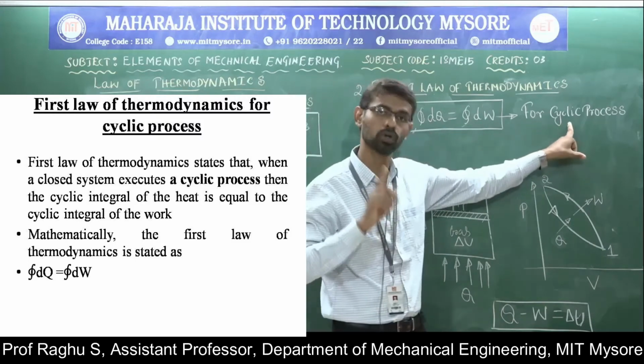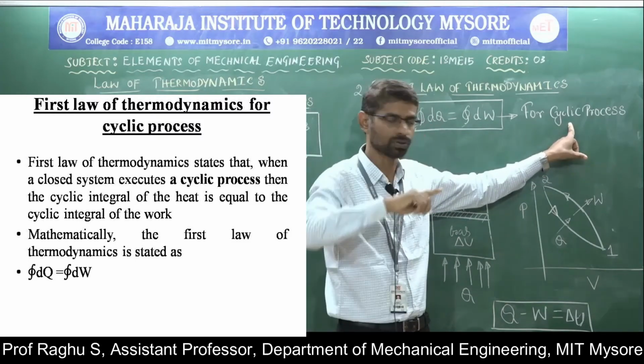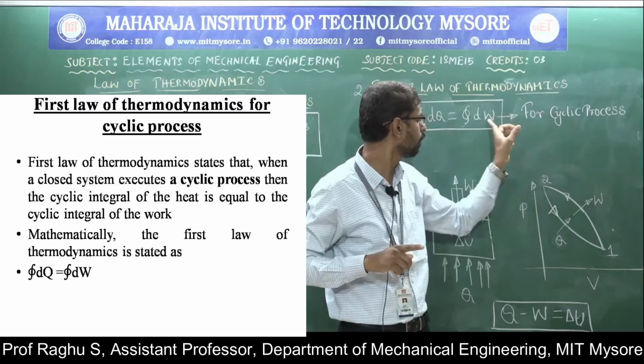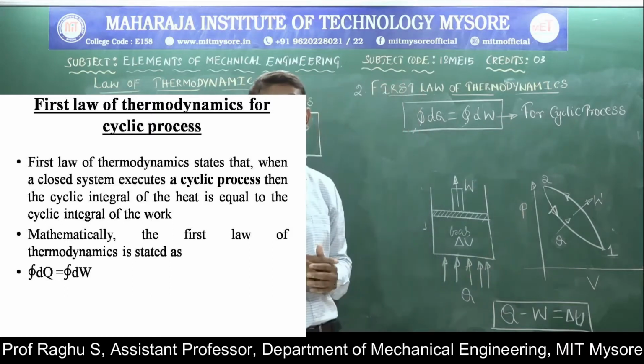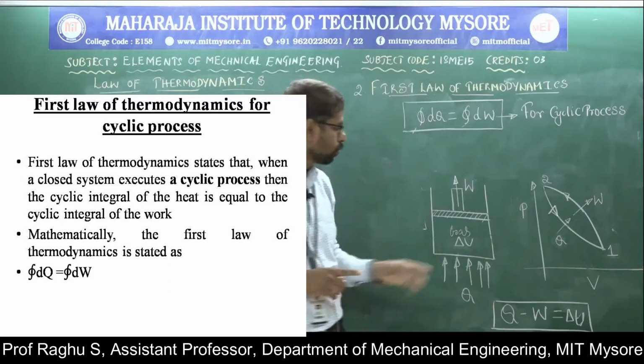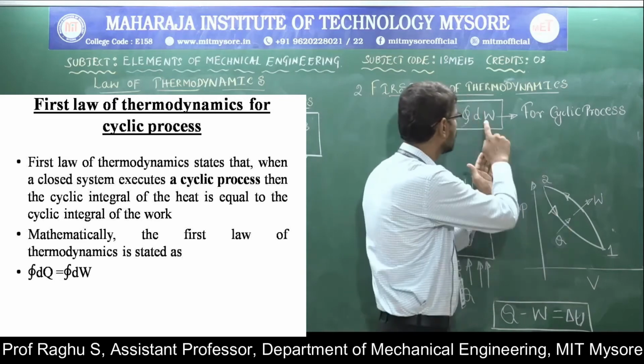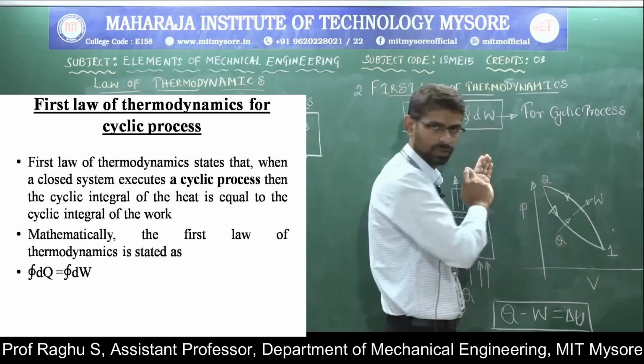For a complete cycle, the cyclic integral of heat equals the cyclic integral of work. This equation is applicable for a cyclic process.